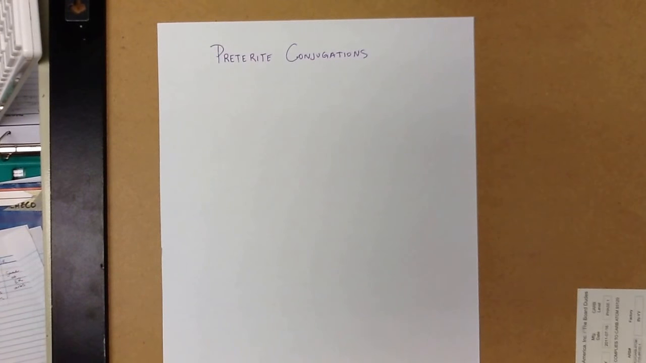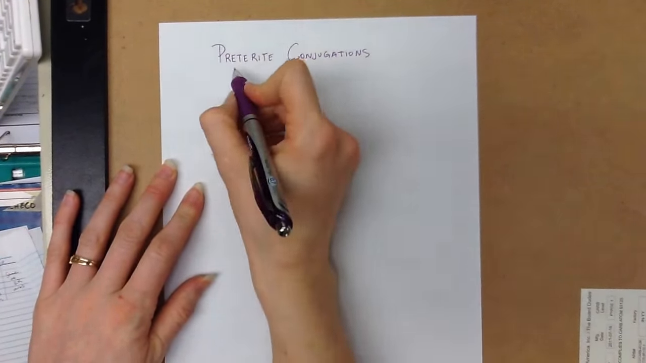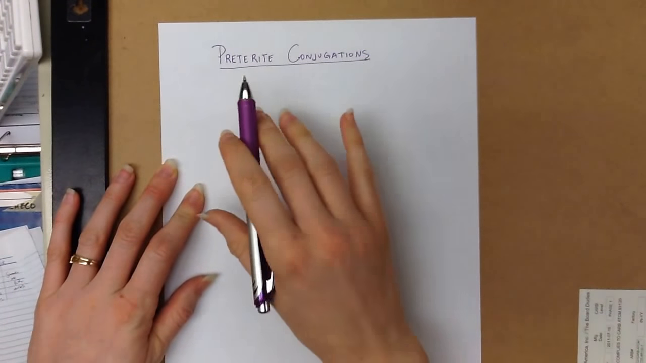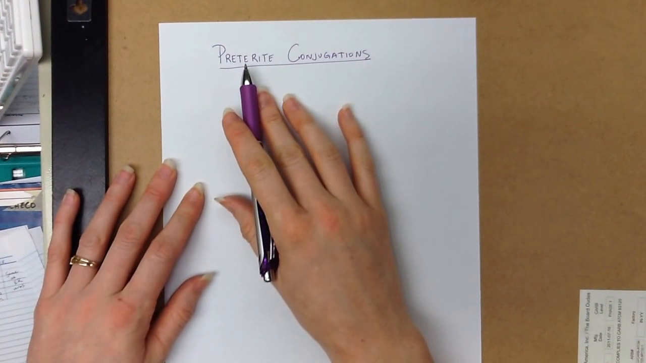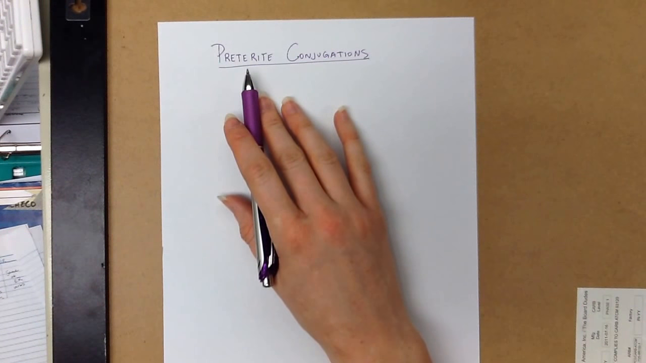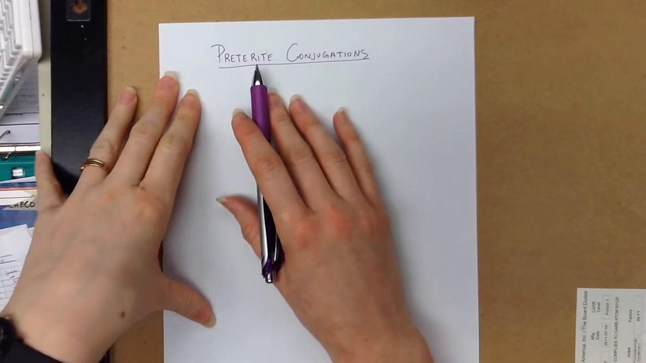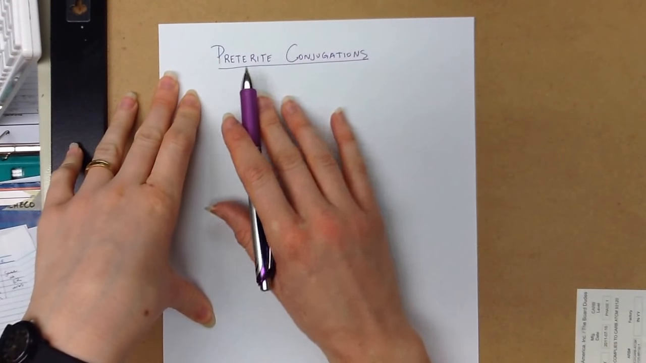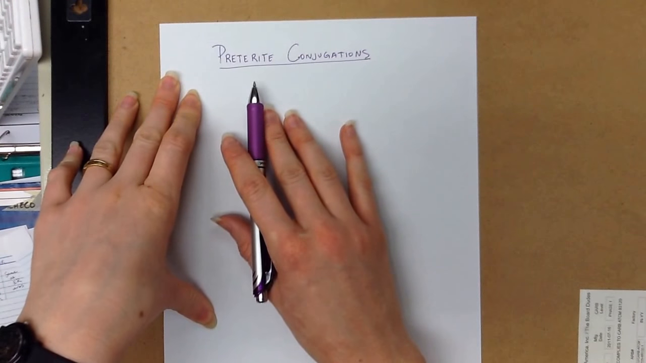This is just a brief intro to preterite conjugations in Spanish. Remember, use the preterite in past tense and in specific situations, which we'll get more into later. So first, we just want to see what it looks like.